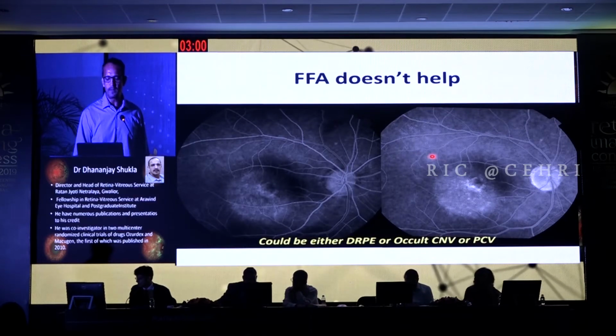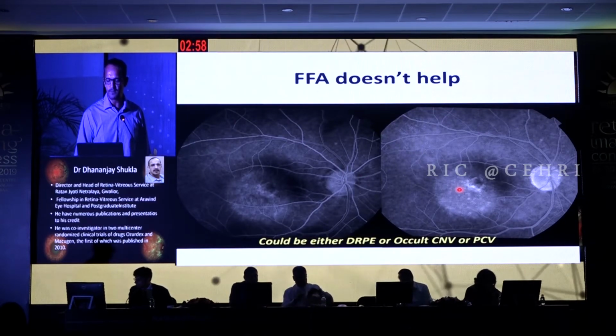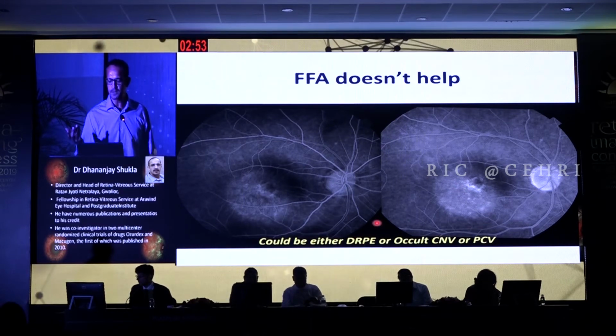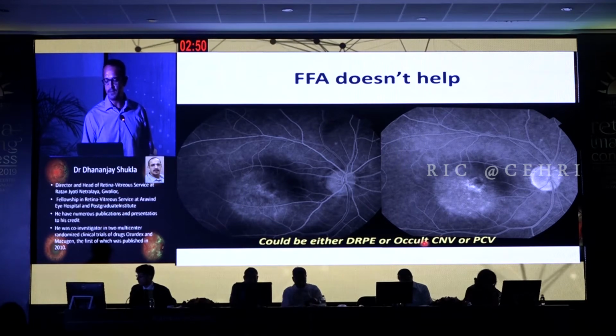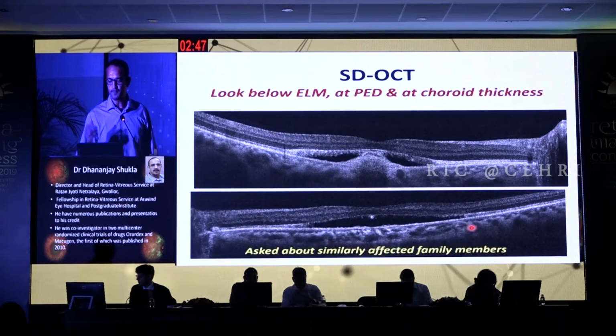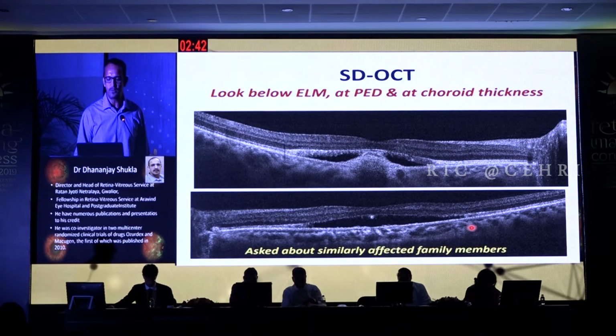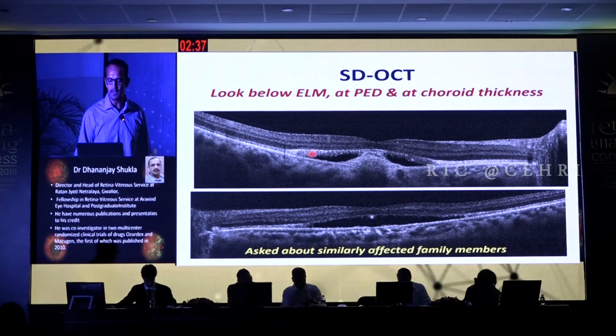So we did a fluorescein angiography, but it didn't help actually. This is an early and late phase of the fluorescein angiography in the right eye, and the left eye was similar. So it could be either diffuse RPE decompensation of a CSCR, or an occult CNVM, or a polypoidal choroidal vasculopathy. Now when we did the OCT, we got a lot of answers, though not all. Look here below the external limiting membrane, look what has happened to the ISOS junction, or what we call the ellipsoid zone. Look also that this is not a PED, this is some kind of mound on the Bruch's membrane. And also look that the choroidal thickness is not large or thickened as we see in CSCR.